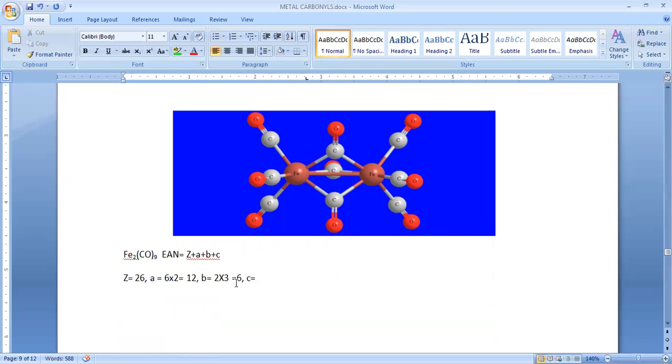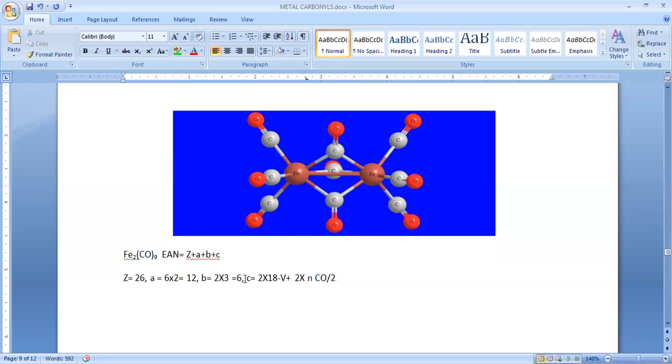For that we have one formula: c equals 2 into 18 minus V, where V is the number of valence electrons, plus 2 into n carbonyl groups, divided by 2.